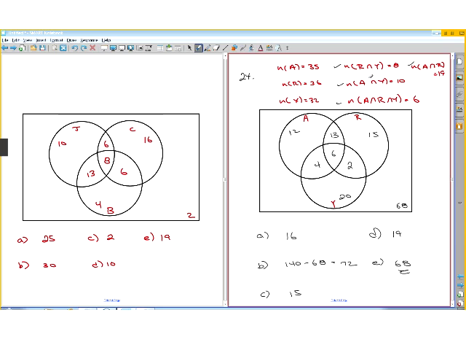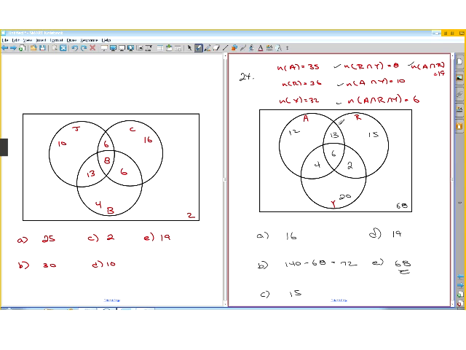And then we had 8 for the intersection of R and Y. So this little sliver here is R intersect Y. We already had 6 in the middle, so we have 2 left over. So we have those 3 things. Then what we could do is, because we had all this stuff and A was 35, we could take 35 and subtract this, this, and this, and we got 12.